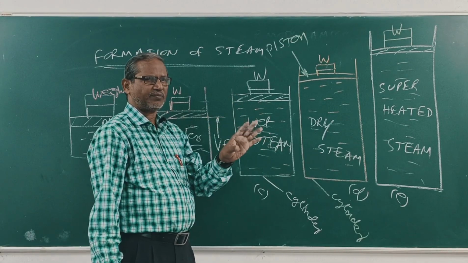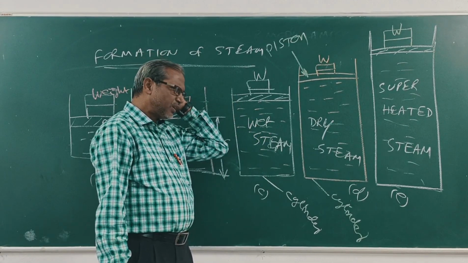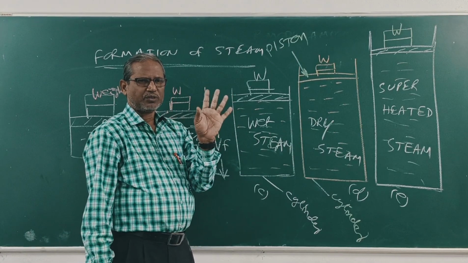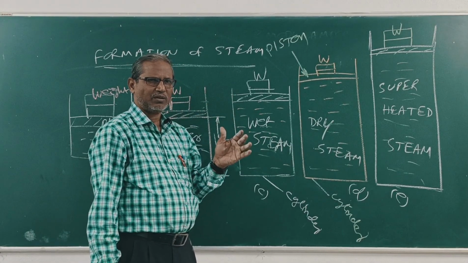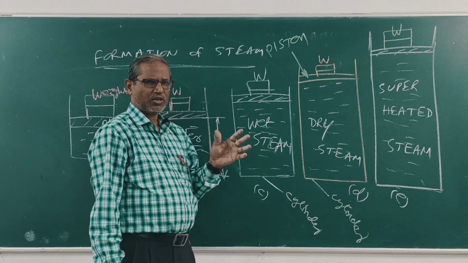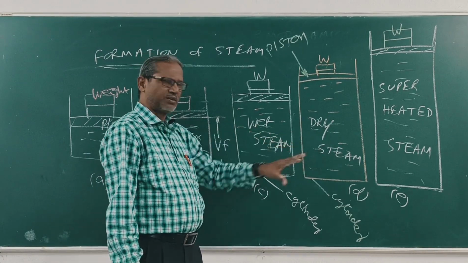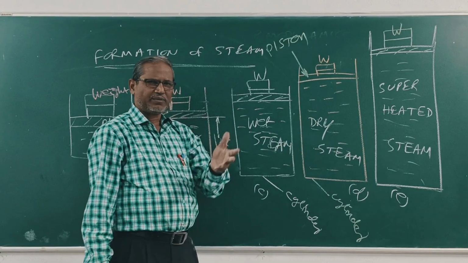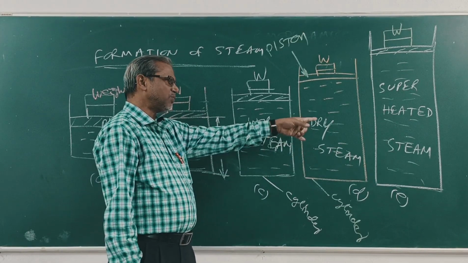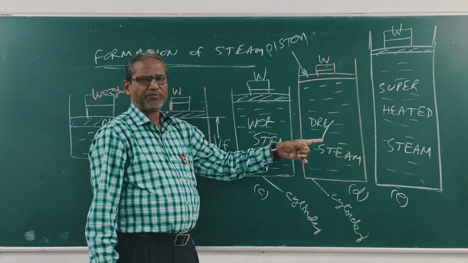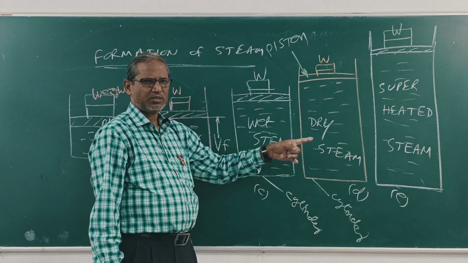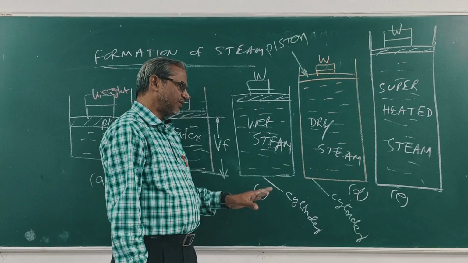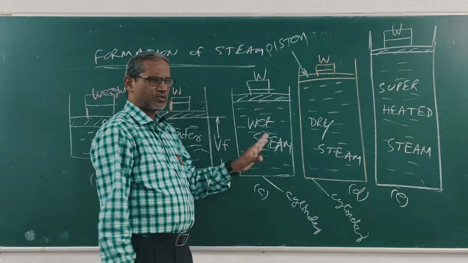It is pure and dry. Clear? The dry steam obeys all gas laws: Boyle's law, Charles' law, Avogadro's law, Gay-Lussac's law. Clear? When dry steam is further heated, it becomes superheated steam, which behaves like a perfect gas. Right? So this is about formation of steam.